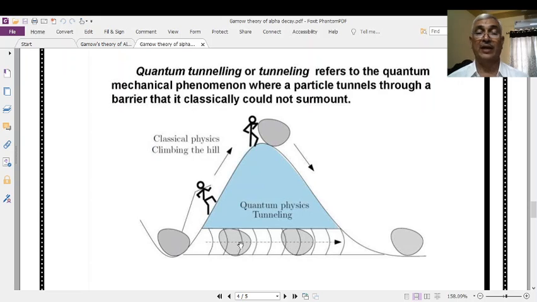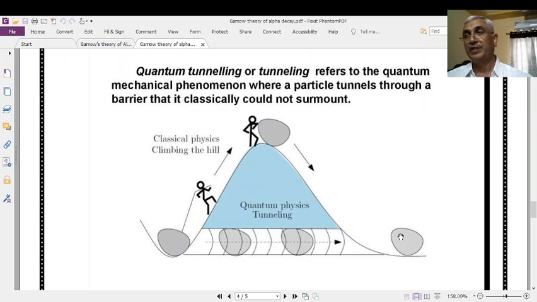But quantum mechanics says there is always a probability of these particles tunneling or penetrating through the barrier and coming out on the other side. This is what is known as quantum mechanical tunneling. This phenomenon is due to the wave nature of the particles. We know that de Broglie proposed matter waves.